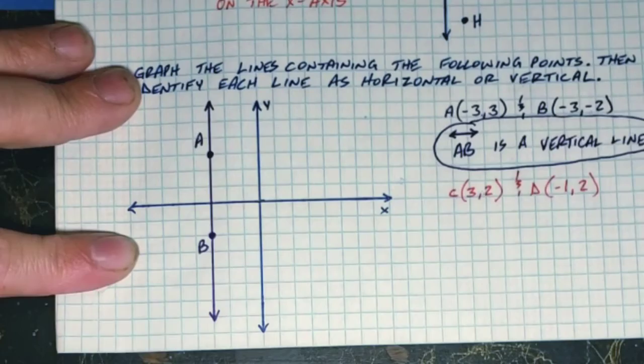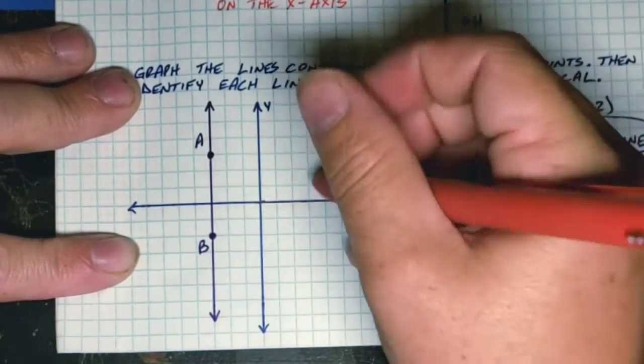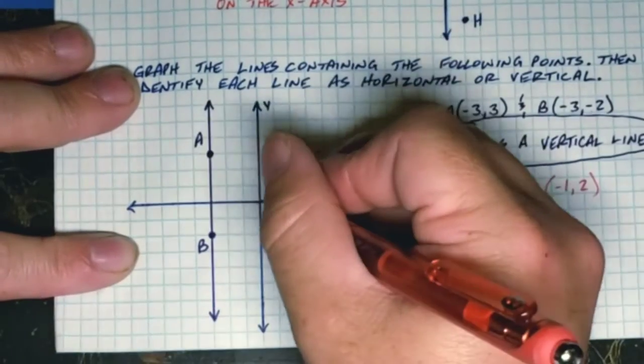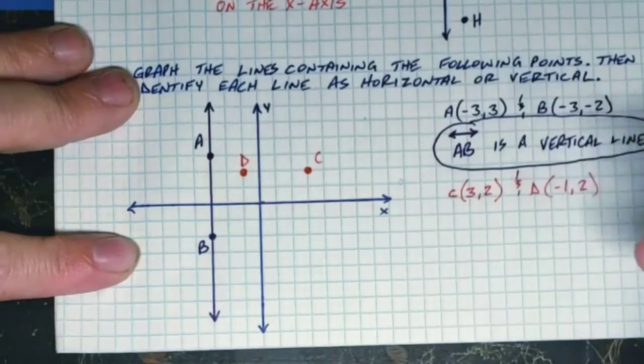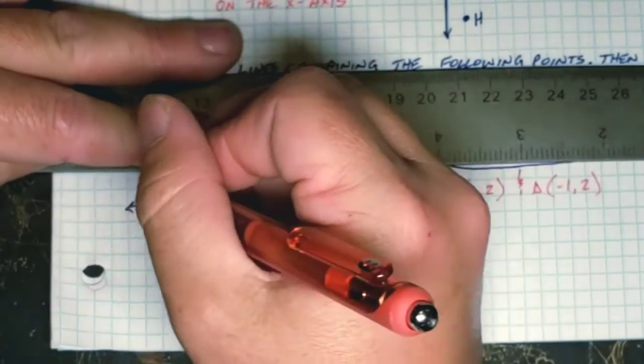Let's do a different one. C is at 3, 2. So 3, 2. This is C. D is at -1, 2. D. And we take our ruler and we draw a line through these points.